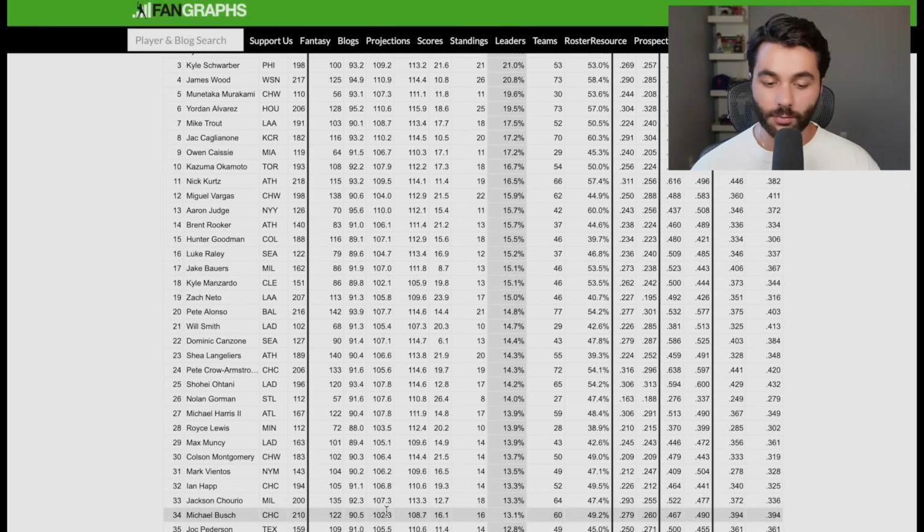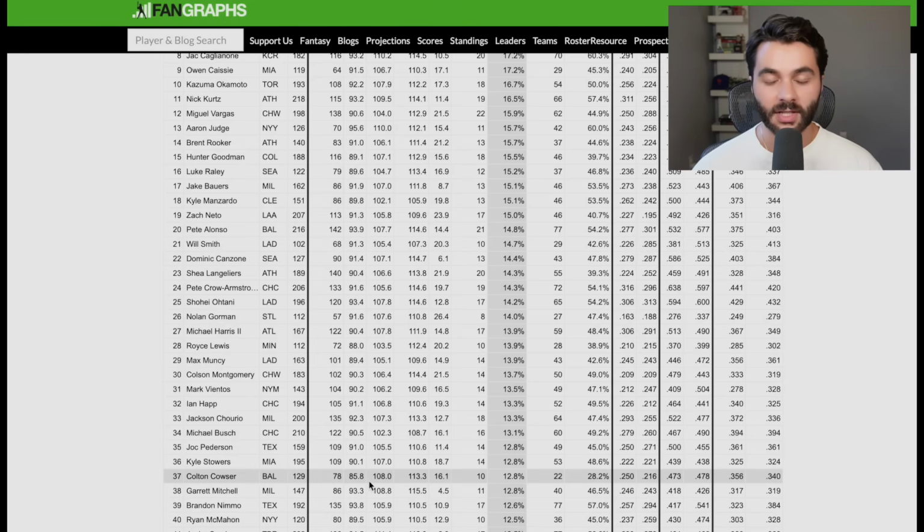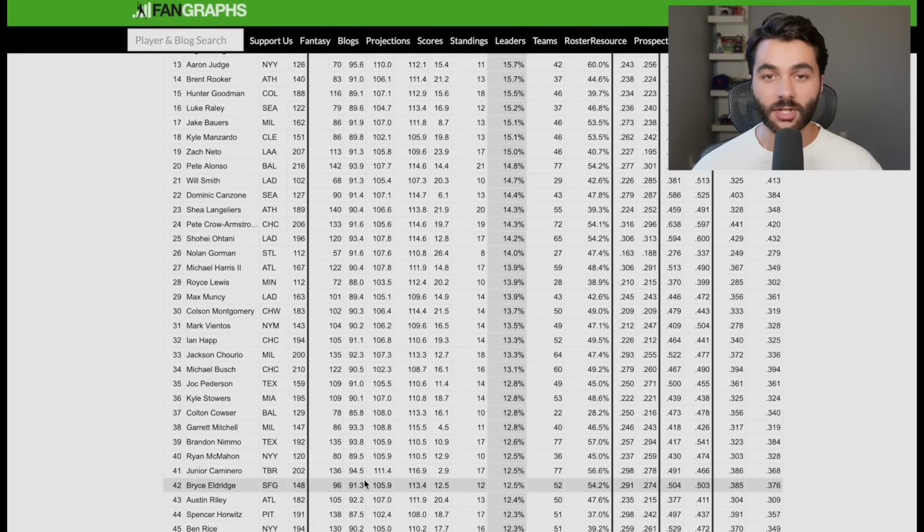Michael Busch has broken back out in a big way. Kyle Stowers feels like he could have a big second half coming. Colton Cowser, another one I'm going to put in my back pocket over here. Something could happen. Gary Mitchell has the same issue as Owen Casey. Love the physical tools. Love the production when he's actually putting his bat on the ball. But the bat on the ball could be an issue. Bryce Eldridge, I'm hoping if you guys have been watching this channel, you already have Bryce Eldridge on your teams. But he's still a free agent in too many leagues, so definitely keep an eye on Bryce Eldridge.